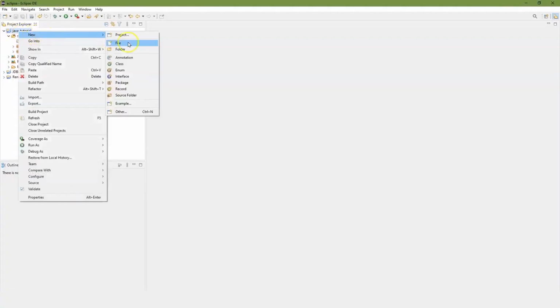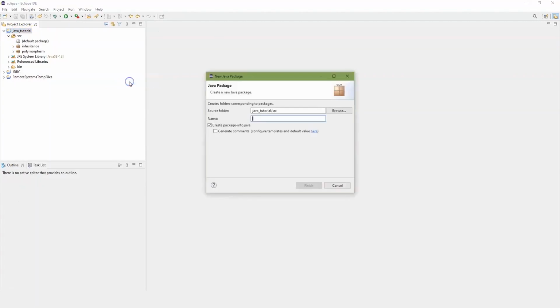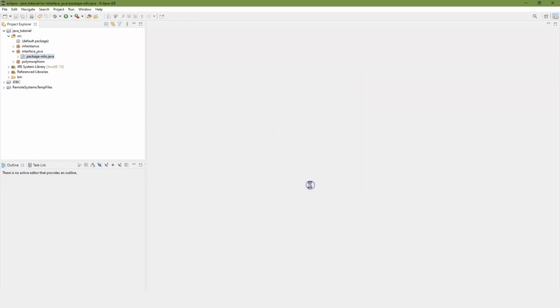And we'll go ahead and create a new package. There we go. And we'll call this interface. And we're going to go ahead and add in Java. It won't let you do just straight interface because that's a reserved word. We'll go ahead and create that.